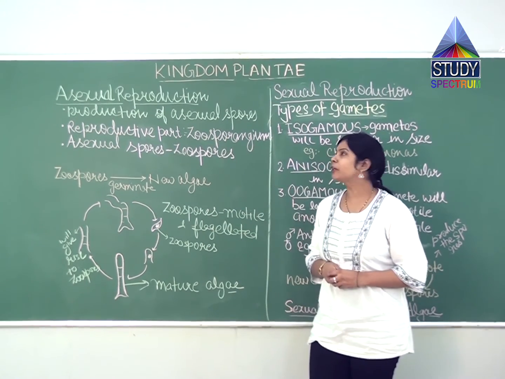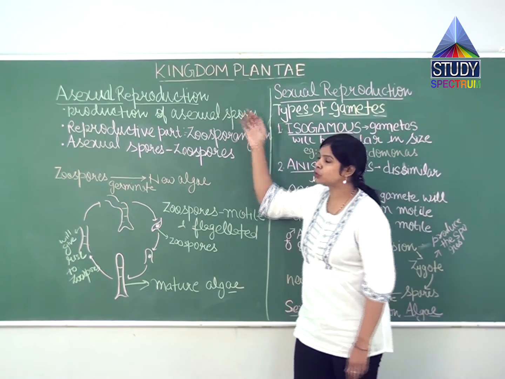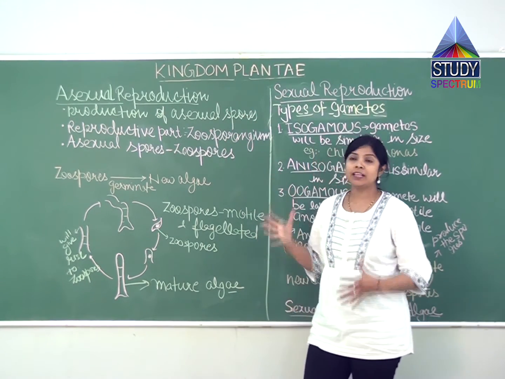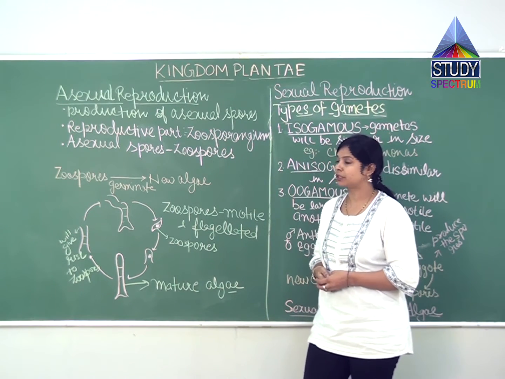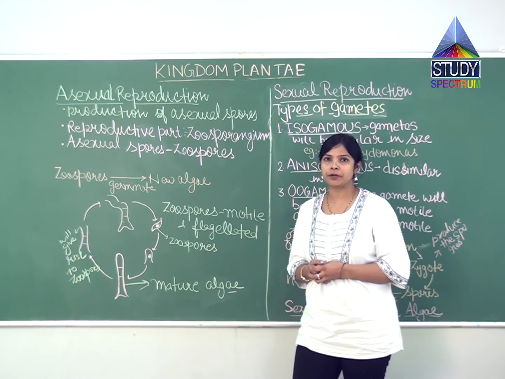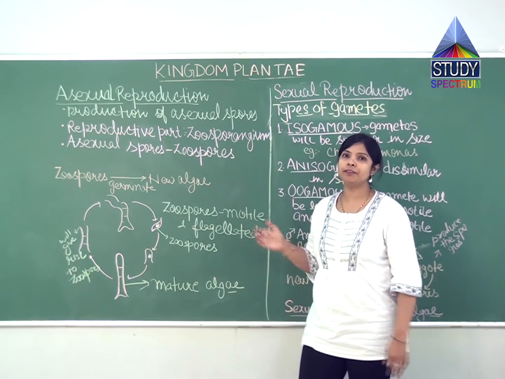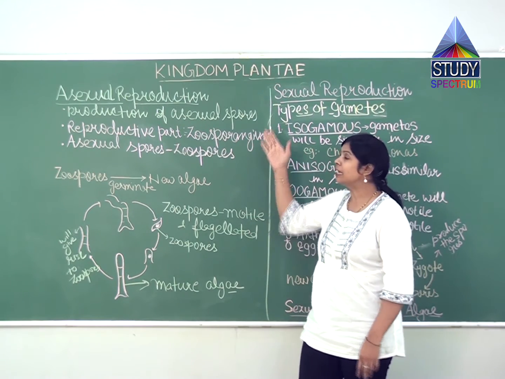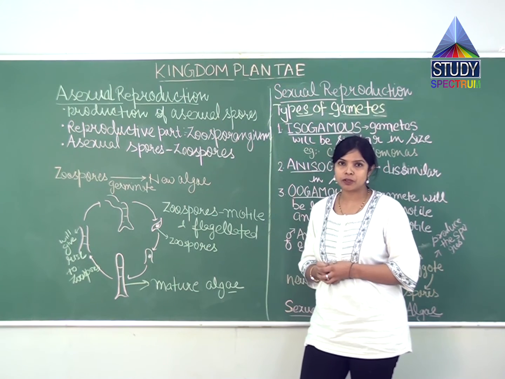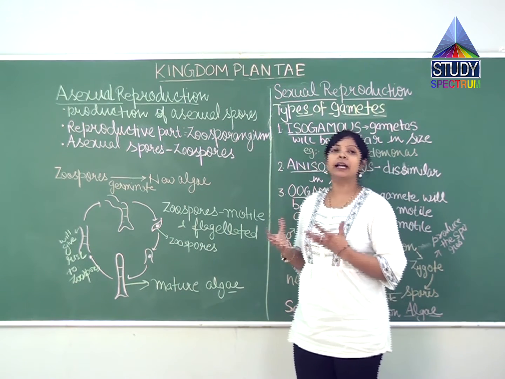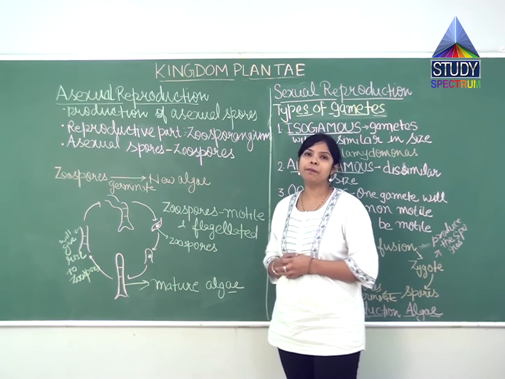So students, now we are going to talk about asexual reproduction. I think you must know what asexual reproduction is. What happens in asexual reproduction? Here new individuals are formed from a single parent. As we all know, they are copies of their parent, because they are formed from a single parent.